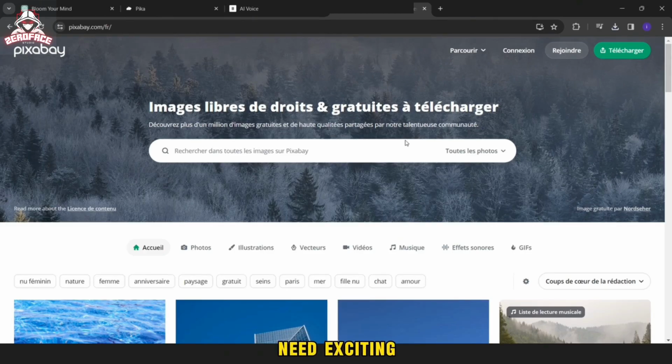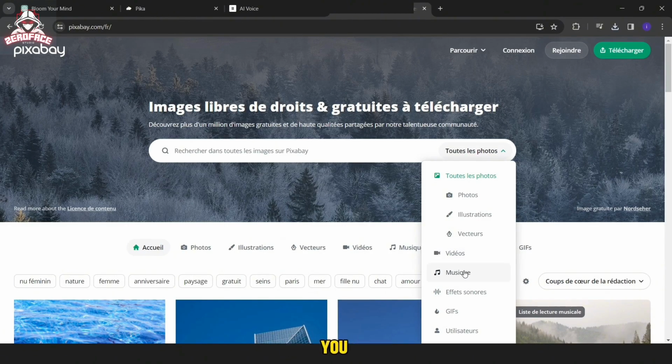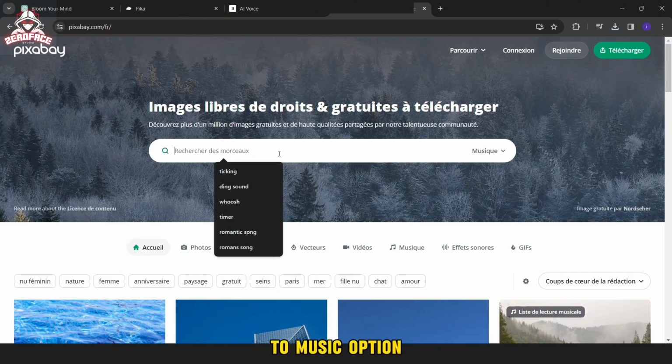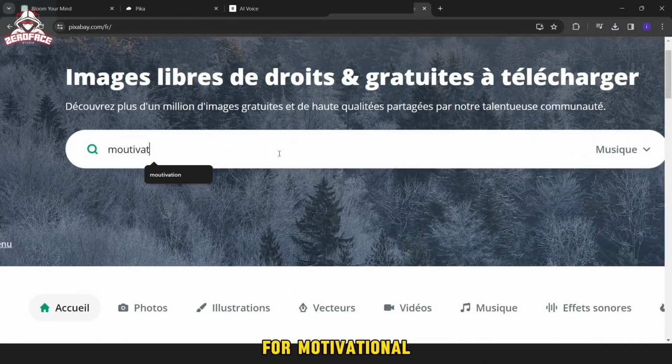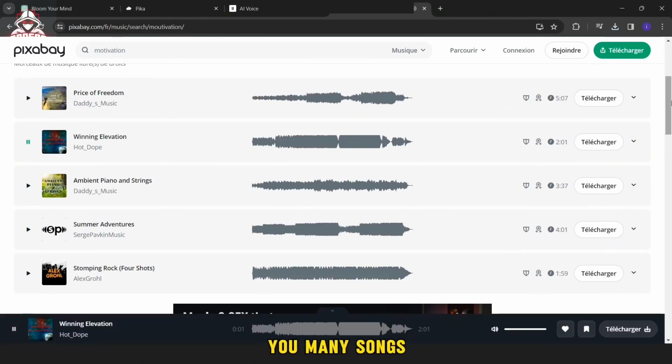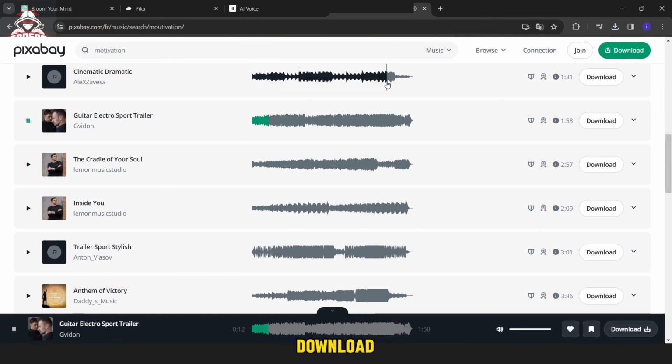Now we will need exciting music. So we will go to Pixabay. This is the interface that will appear with you. You will change this option to the music option, and then we will search for a motivational song. It will show you many songs, and you will choose one of them and download it.